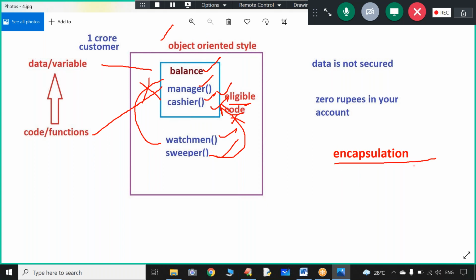Now tell me everyone, what is encapsulation? Encapsulation is nothing but the process of combining the data and the eligible code that act upon the data into a single unit of organization so that my data is secured. Sir, is the data secured from hackers? No. The data is secured from ineligible code of the same application. Sir, in the same project, these two functions are not eligible functions. So from the ineligible code of the same project, the data is 100% secure.